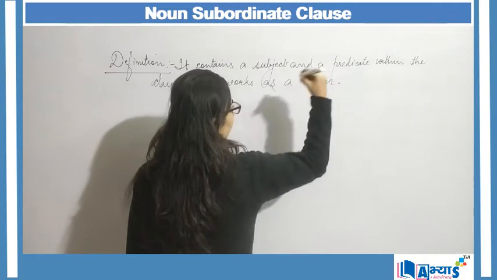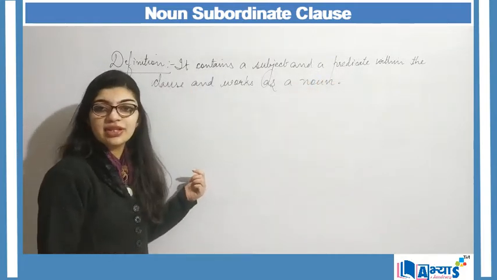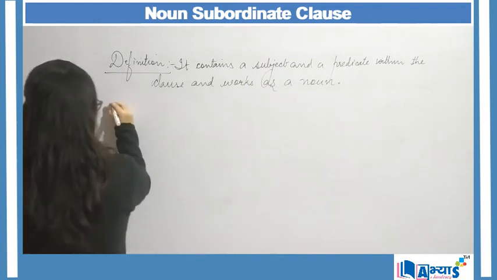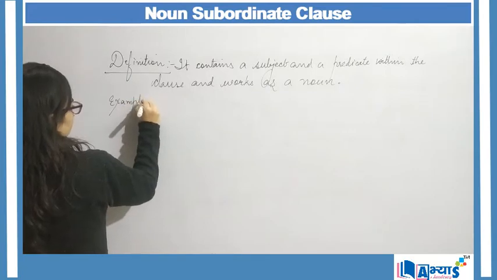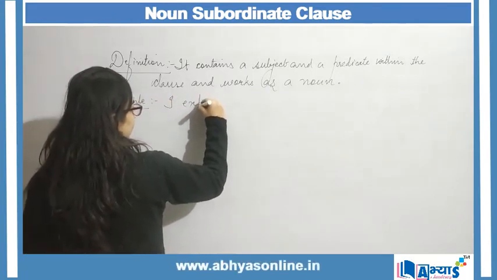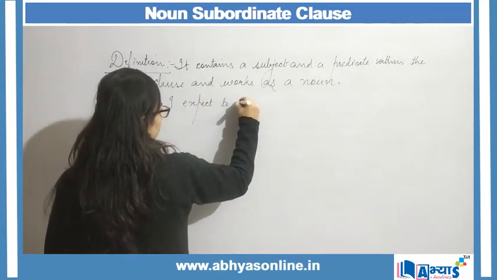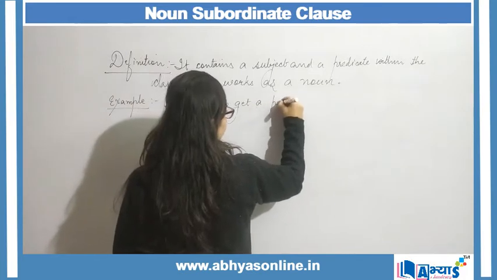Okay, so it works as a noun. An example of such clauses can be, I expect to get a prize.